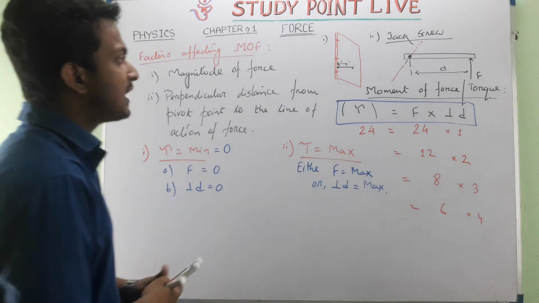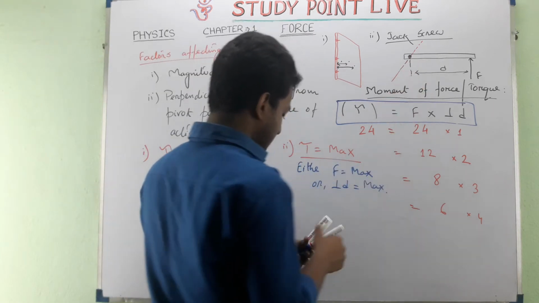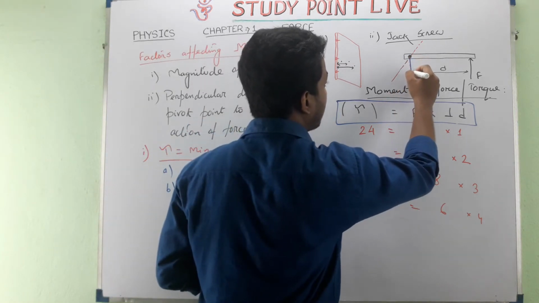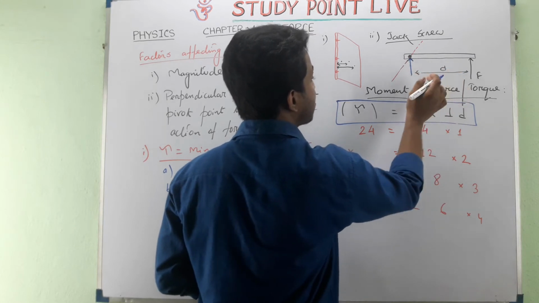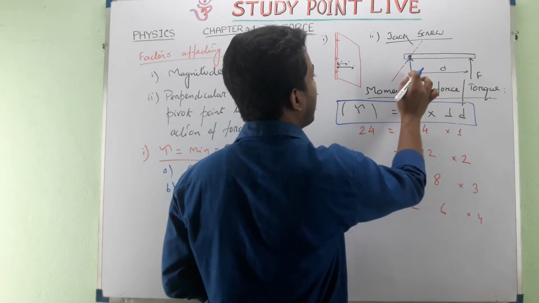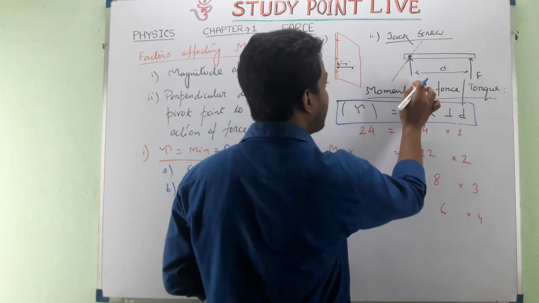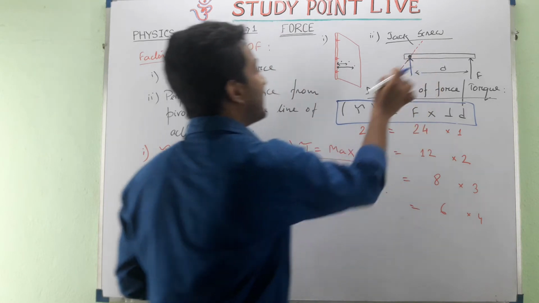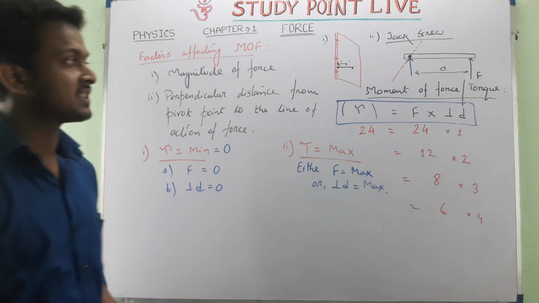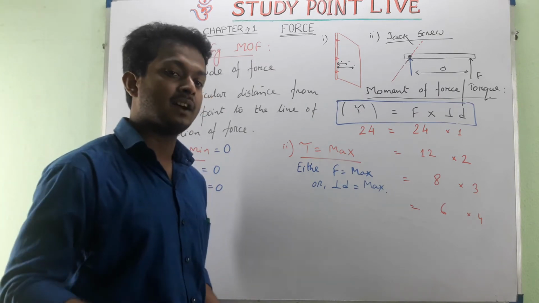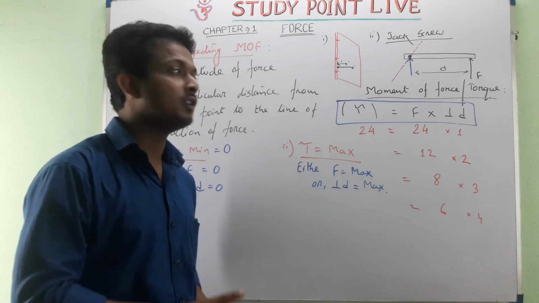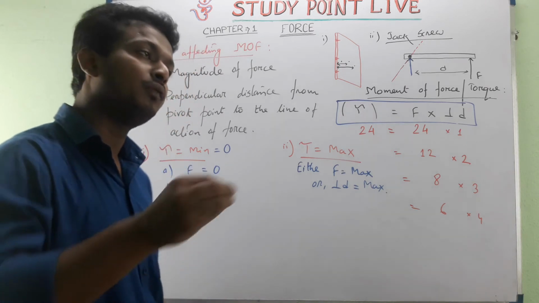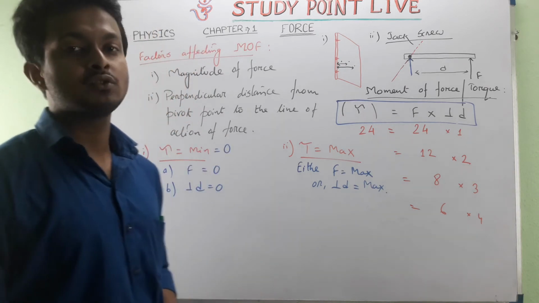If we give the force at the pivot point, there will not be any distance between the pivot point and the line of application of force, so the perpendicular distance will be 0.